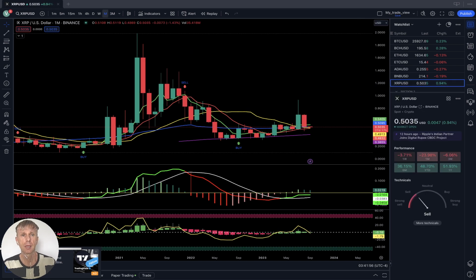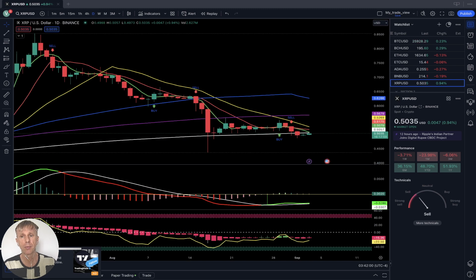XRP, let's start. XRP today is positive plus 1%. Daily time frame, last bar below SMA 200, below all moving averages, it is bearish trend. MA5 did bearish crossover over 200. And 20 ready to do bearish crossover over 200. It is very negative setup, bearish setup, bearish trend.